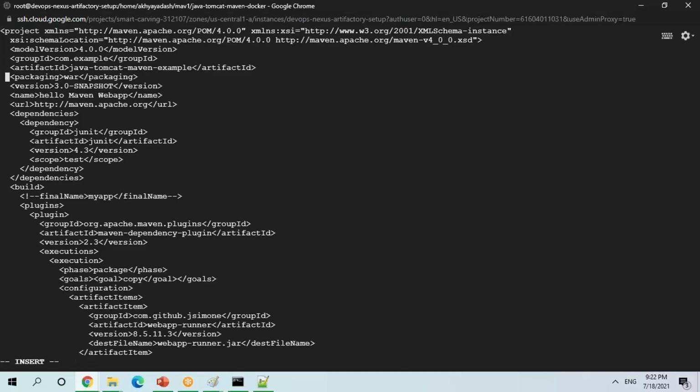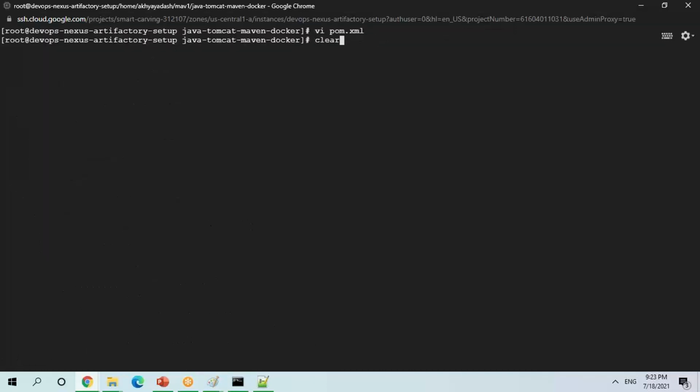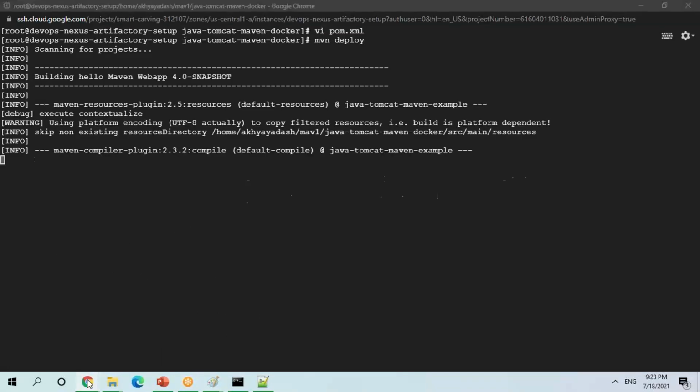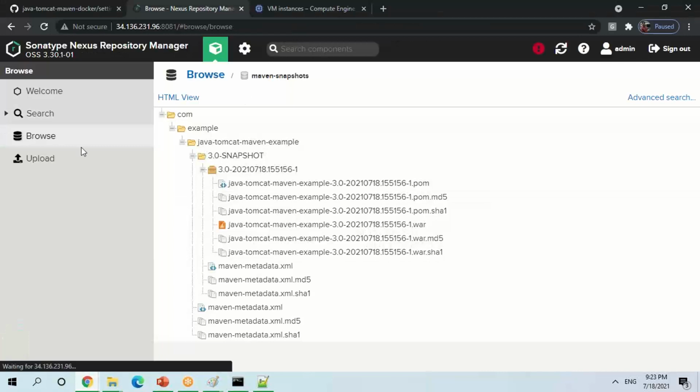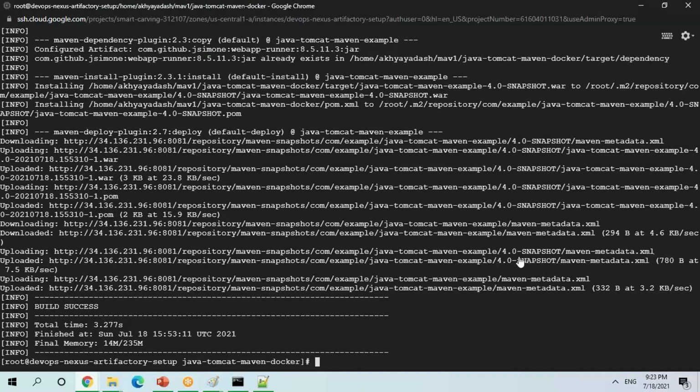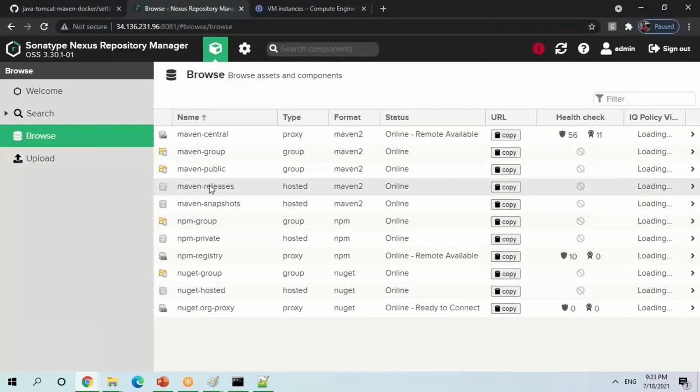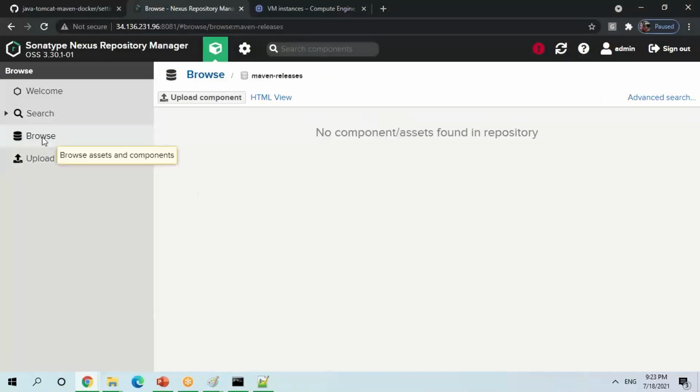So instead of 3.0, I'm going to give, let's assume, 4.0. Let me run the same command. You should get another artifact getting created here, right? So it is 3.0, now you should get the 4.0. And you can see it has given 4.0-SNAPSHOT, it's getting uploaded. This artifact which is getting uploaded here, you can use for the deployment aspects whenever it is required.